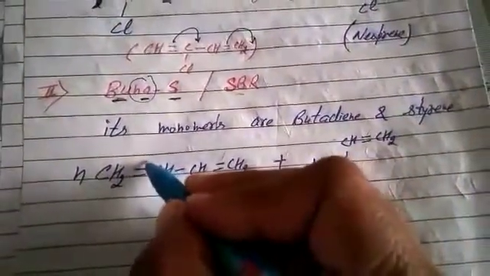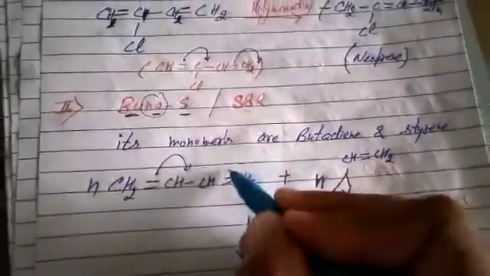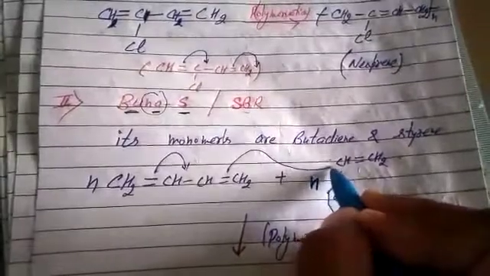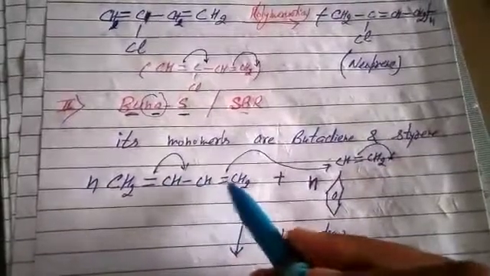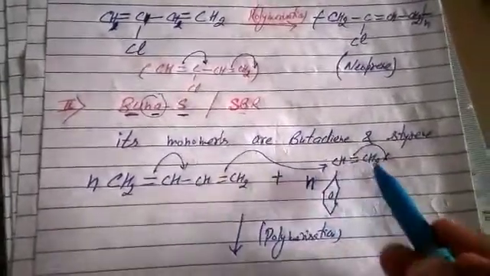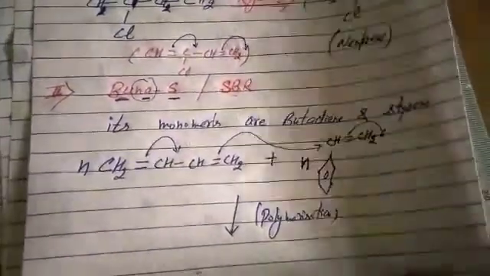Double bond. This bond shifts here when we do polymerization. And this bond makes the link with this. And this bond goes out. Double bond, single, single, double, double, single. This forms the link. This bond goes out. And it's easy to mention the chemical equation. What happens, students? Please look here.